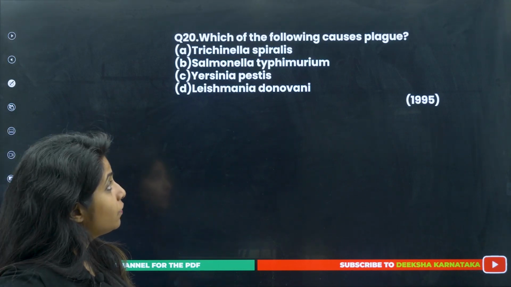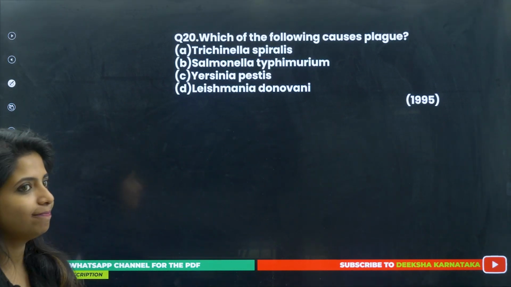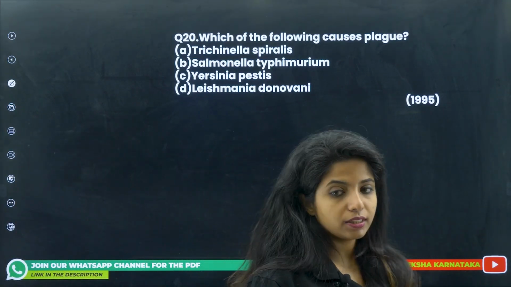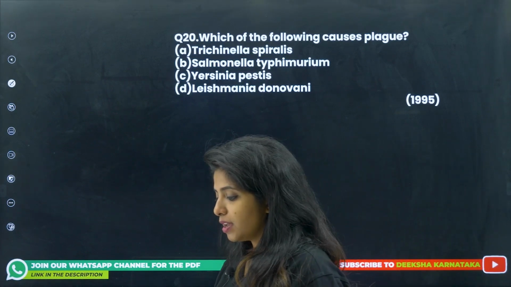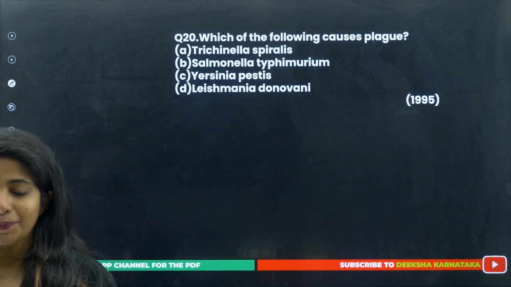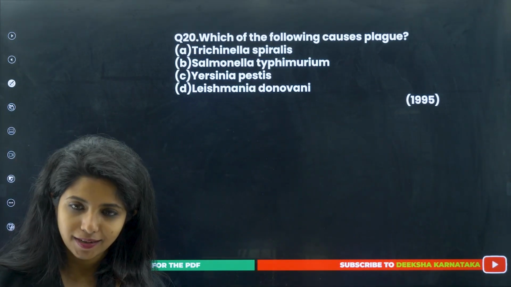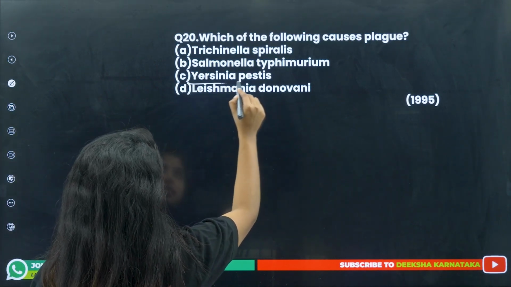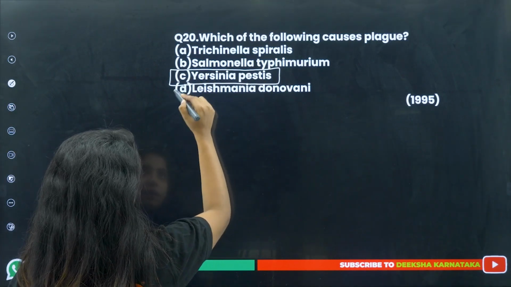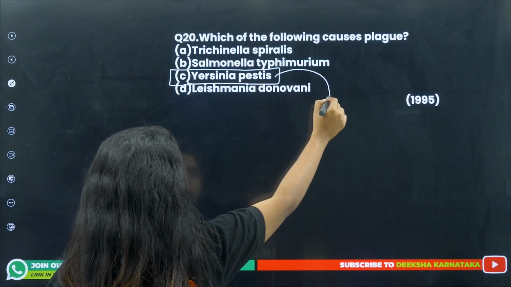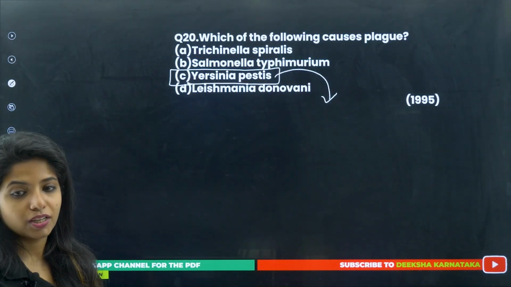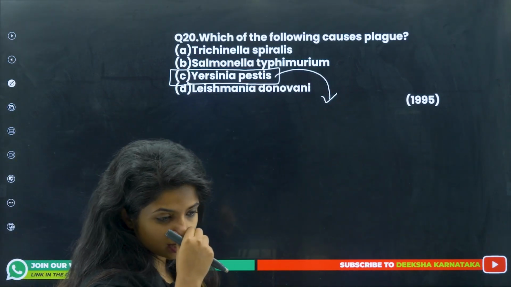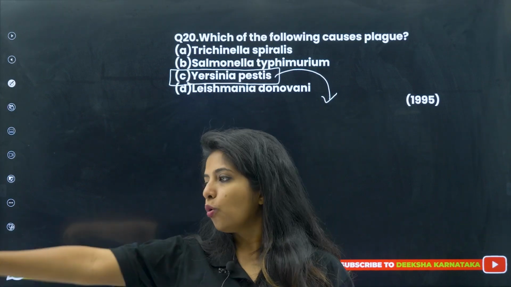20th question. Which of the following causes plague? Tell me, plague is what kind of disease? Is it caused by a bacteria, virus, or a protozoan? First thing, it is caused by a bacteria. Now, plague is caused by Yersinia pestis. Okay, and this pestis travels on Xenopsylla, the flea. This flea will come and bite us.